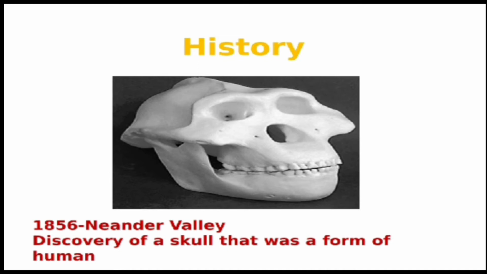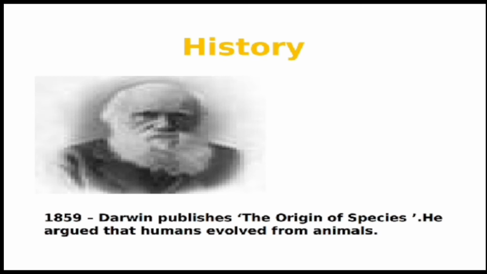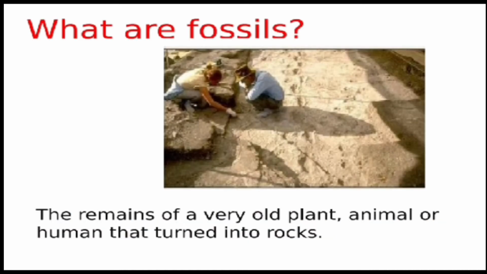This is the skull which we have recovered from the Neanderthal. This is the reconstruction of that human being whose fossil has been recovered from the Neanderthal Valley of Germany. And this is Charles Darwin, who published the theory, The Origin of Species, and the entire chapter that we are discussing now is based on this theory, that is Origin of Species.